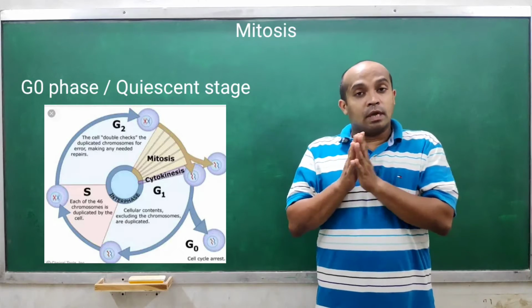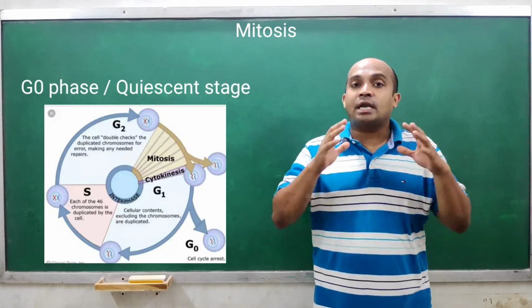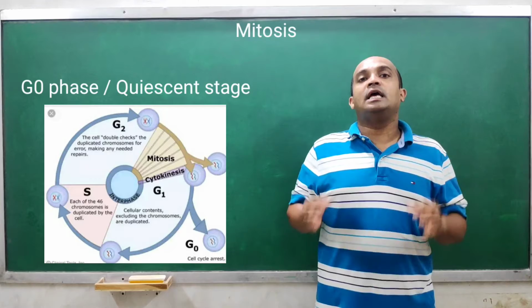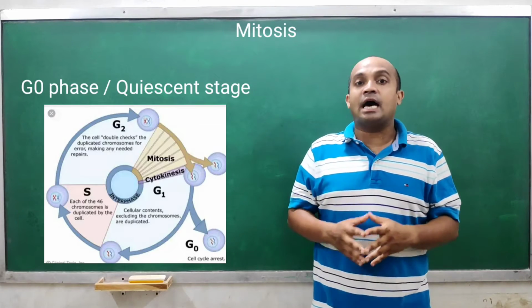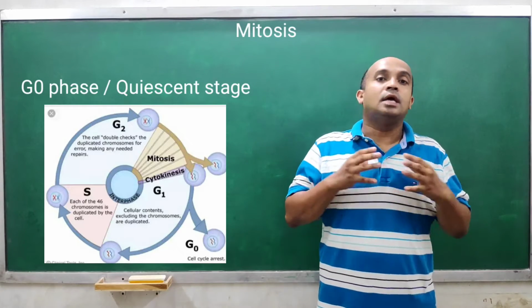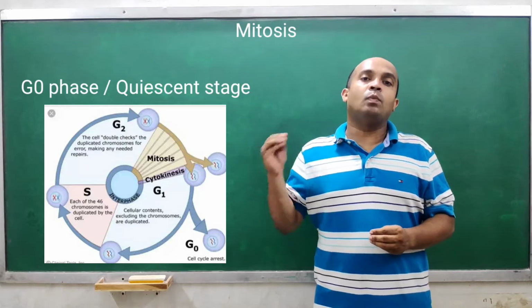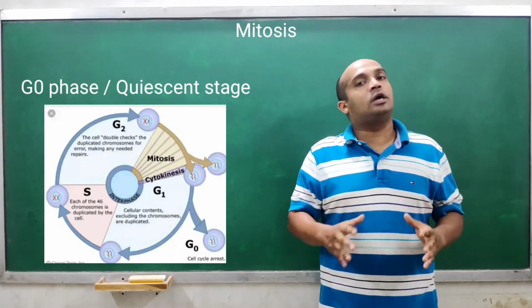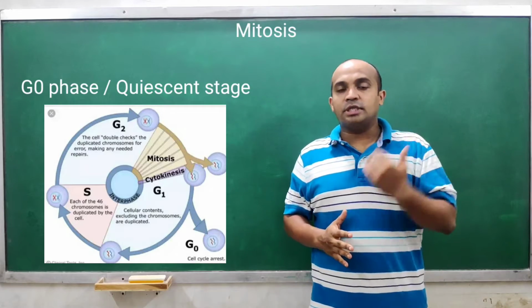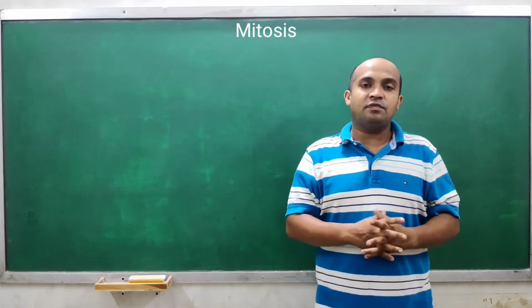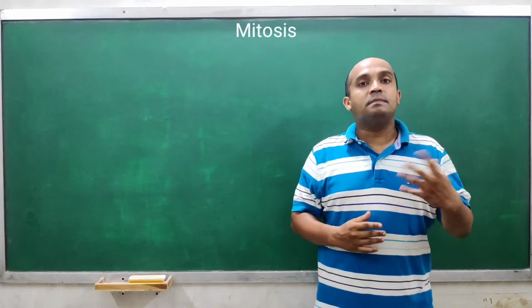Understood? But all the remaining metabolic reactions required for survival of the cell do occur. So these cells are metabolically active, but the reactions required for transition from one phase to another do not occur. So this is about the quiescent stage or G0 phase, and about haploid and diploid cells.